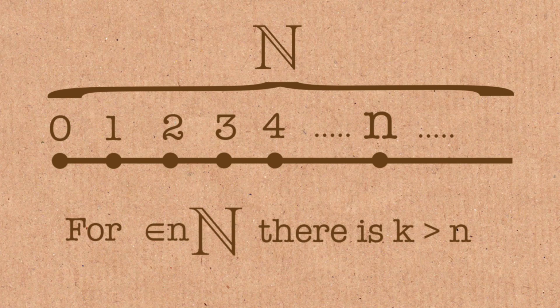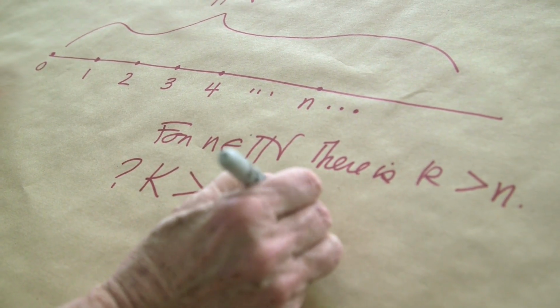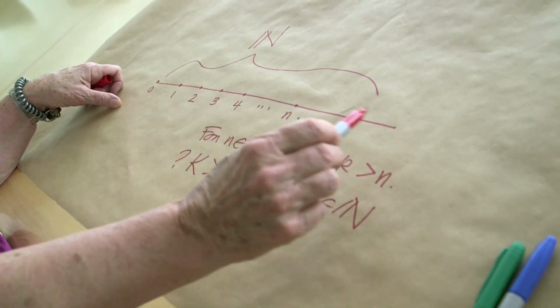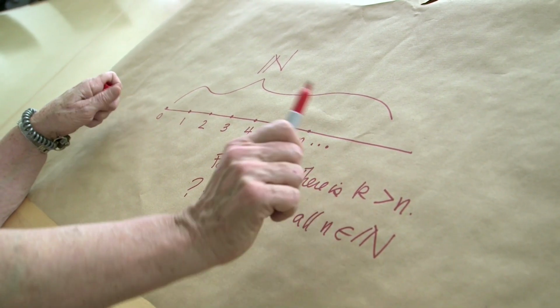But what about if we want a really big k? So what about a k bigger than n for all n? And so there's not anything in this list here of natural numbers, or our imagined list, that goes on forever. There's nothing there that's bigger than all the others, because you can always add 1. But I'm a model theorist.